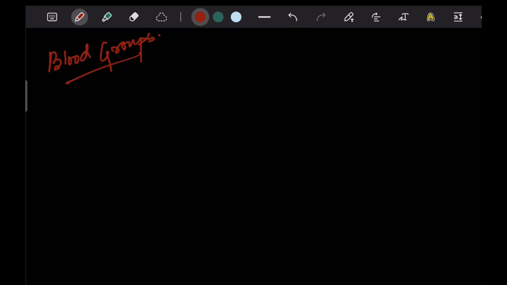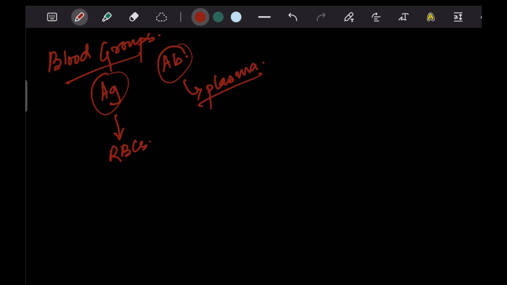Blood grouping is done on the basis of the presence of antigen and antibody. The antigens are present on the membrane of the RBCs and the antibodies are present in the plasma. There's a basic thumb rule. The antigens which are present on the membrane of the RBCs do not have their antibodies in the plasma of the same person. For example, if we have the antigen A, then we will not have the anti-A antibody in the plasma. On the basis of this, blood grouping is being done, and this system of blood grouping is known as the ABO system of blood grouping.